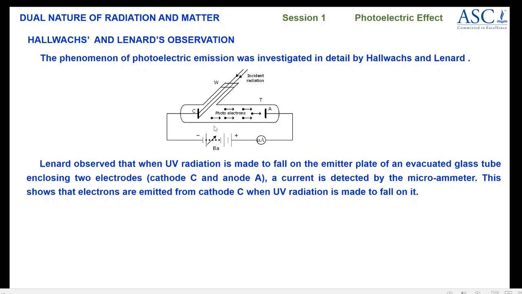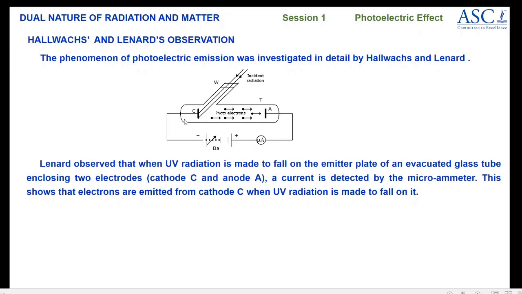This represents a tube which is evacuated, and W represents a window through which light is made to fall on the cathode. As soon as light is incident on the cathode, electrons are emitted. These electrons are called photoelectrons, and they try to reach the anode. Due to the flow of these electrons, some current is produced in the circuit, which is measured by the microammeter.